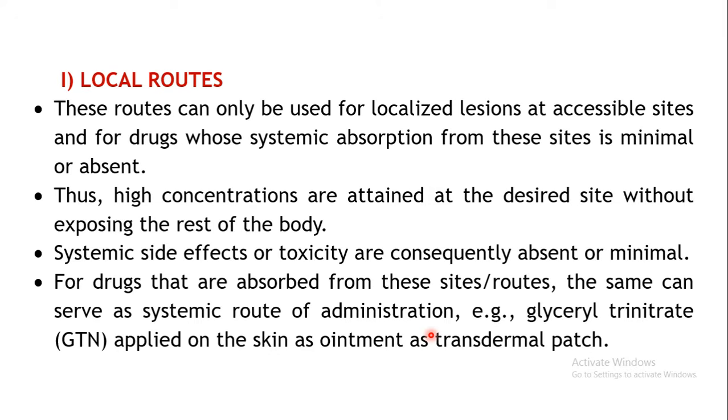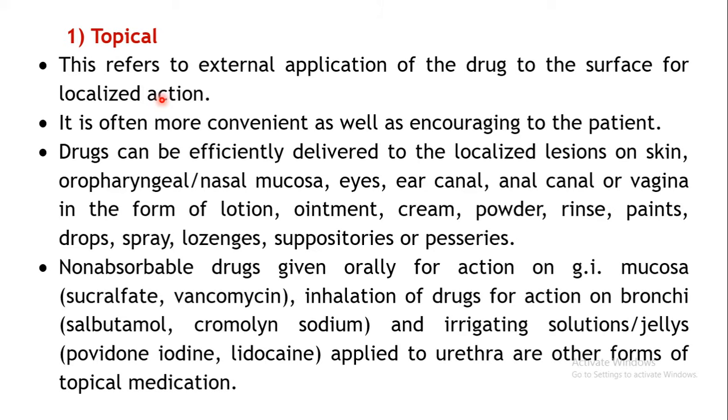So if the drug is not getting absorbed systemically, it indicates that it is a local route, when your drug remains in a restricted area. Now coming to the first type of local route, that is topical.